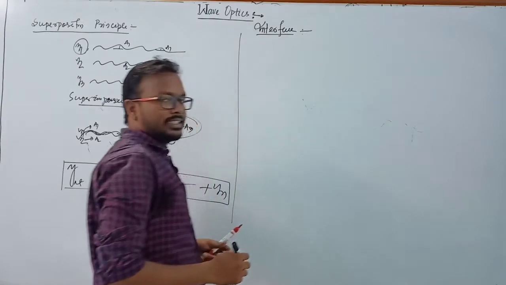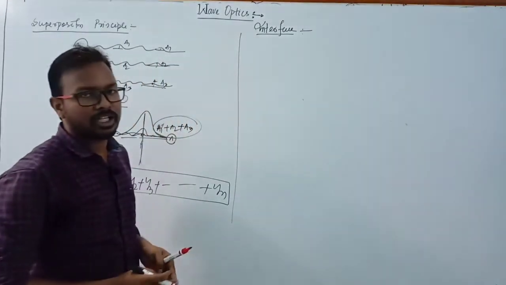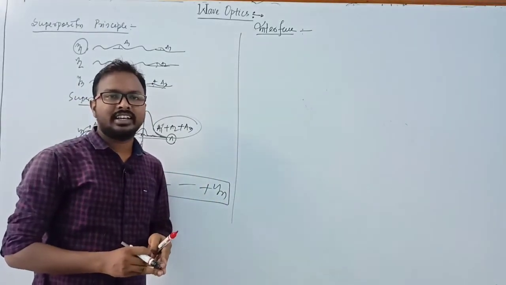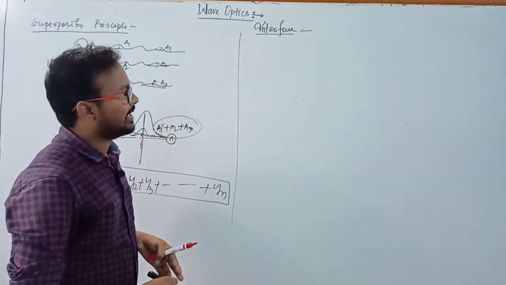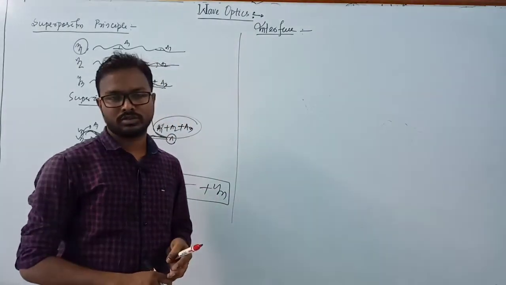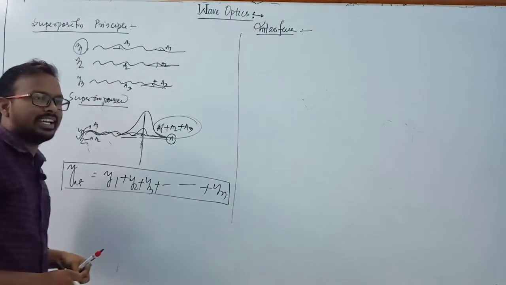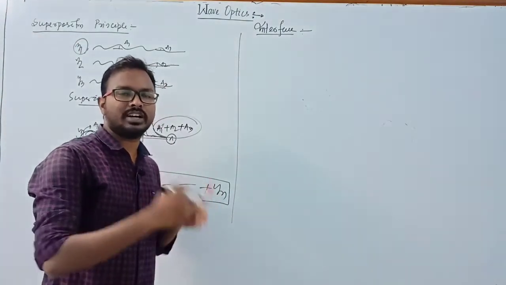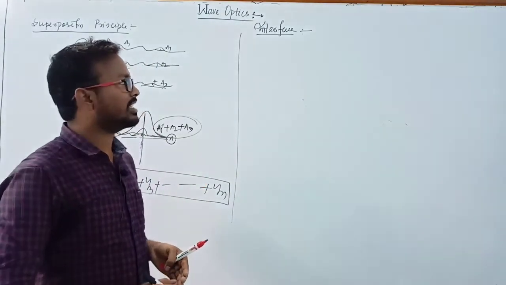So interference means the redistribution of light while two waves are traveling in the same medium with a single frequency. These two waves are known as coherent sources. So what is the meaning of coherent source? Coherent source means the phase difference throughout the motion remains constant, and that wave is known as a coherent source.